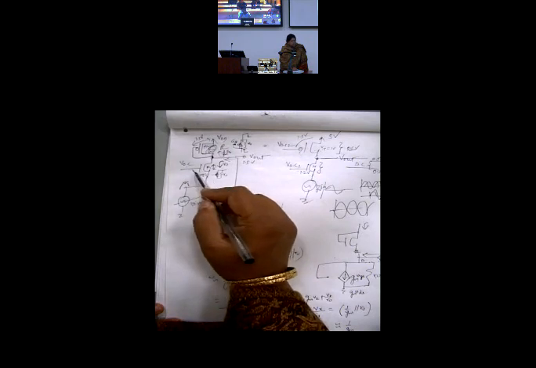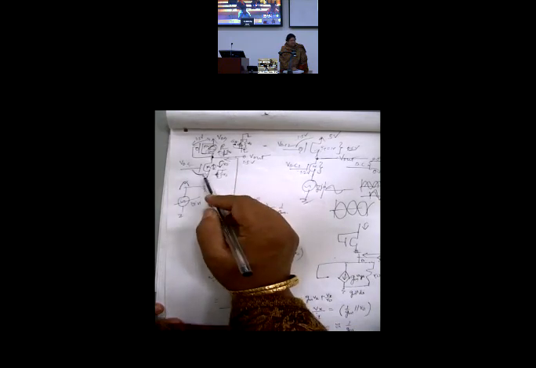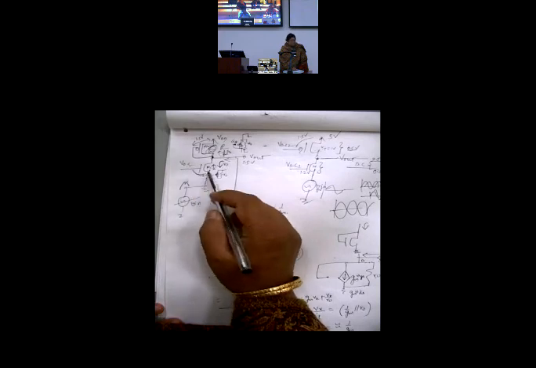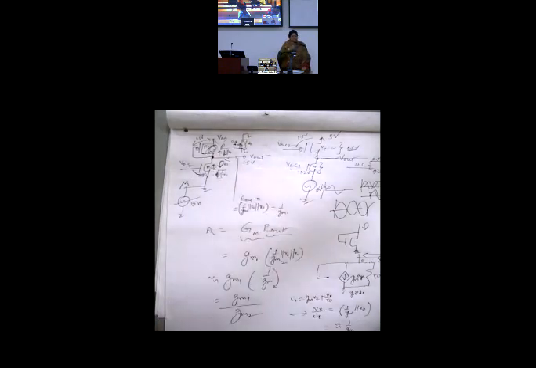Because when input increases, VGS reduces, because this is fixed. So when source is increasing, looking at VGS, VGS reduces. So gm VGS reduces. If gm VGS reduces, which way should I show the current in the small signal model, up or down?